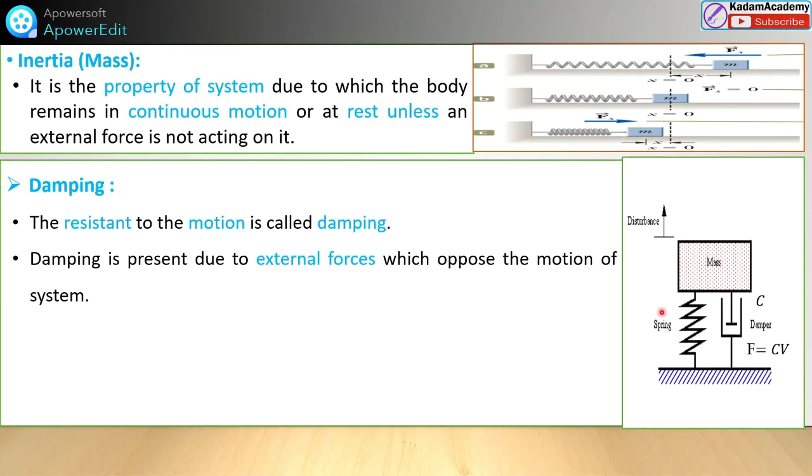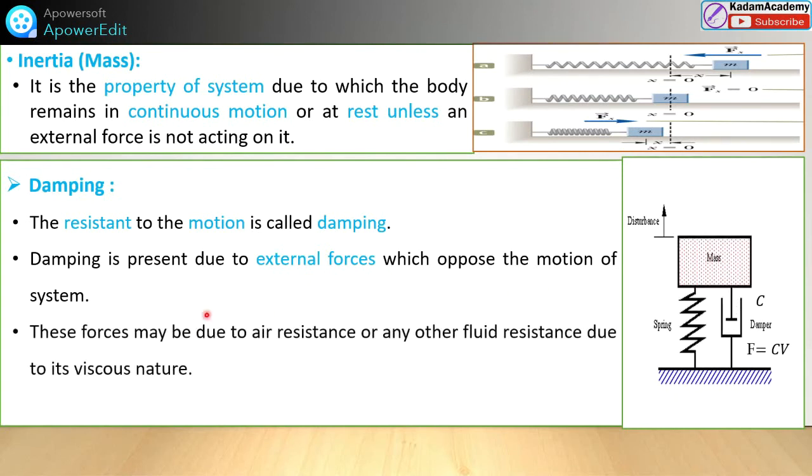Nothing but, you must have seen it in a vehicle: when there is vibration in a vehicle, there is a shock absorber. Shock absorbers in two-wheelers and four-wheelers are there along with the springs. The round bar inside the spring is the damper. So what will that damper do? It will try to resist or minimize the vibration. Okay. The damping is present due to external forces which oppose the motion of the system. These forces may be due to air resistance or any other fluid, fluid resistance due to its viscous nature.